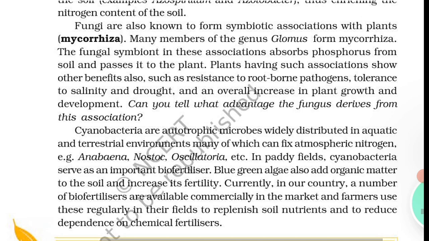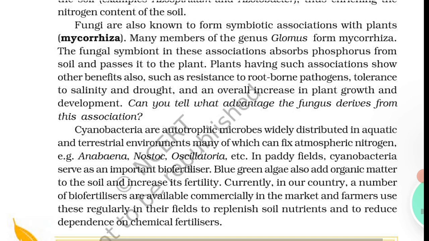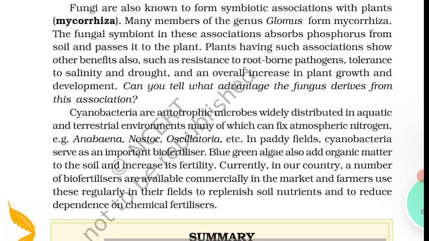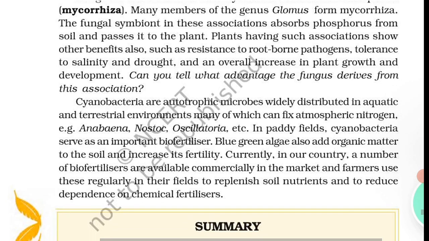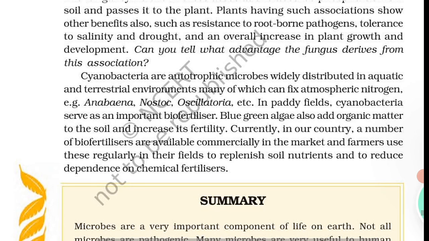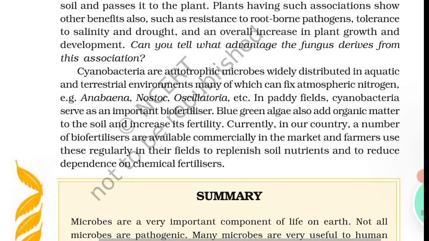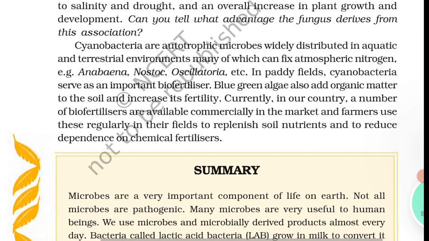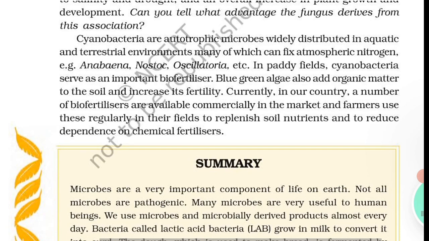In paddy fields, cyanobacteria serve as an important biofertilizer. Blue-green algae also add organic matter to the soil and increase its fertility. Currently in our country, a number of biofertilizers are available commercially in the market, and farmers use them regularly in their fields to replenish soil nutrients and to reduce dependence on chemical fertilizers. Clear? Next is the summary. We are going to read in a speedy way.